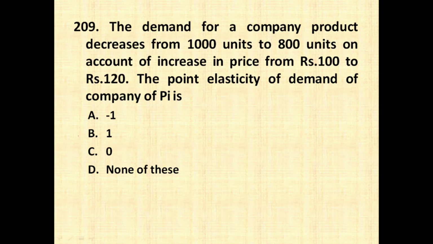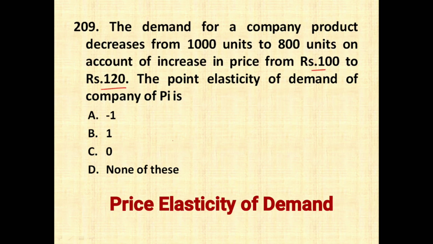The demand for a company product decreases from 1000 units to 800 units on account of increase in the price from 100 to 120. The point elasticity of demand of the company is. So how do you compute point elasticity of demand? Point elasticity of demand is nothing but change in quantity divided by original quantity into price divided by change in price. So let us find out what is the change in quantity.